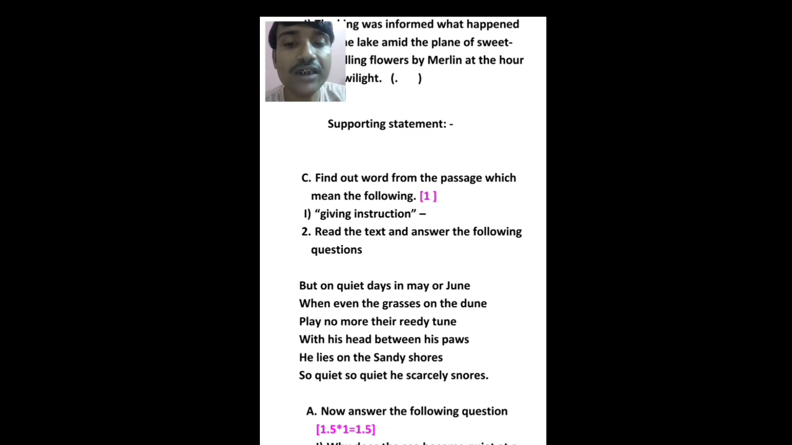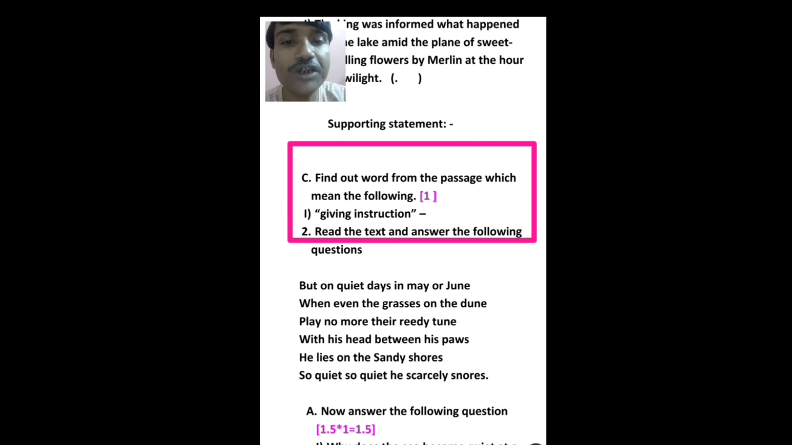Type C, you can see here: find out words from the passage which mean the following. That is, some words or phrases will be given. You have to find the similar meaning from the passage given in the above section. Now that will be part 1. Listen to me carefully, that will be part 1 under the reading comprehension seen section.